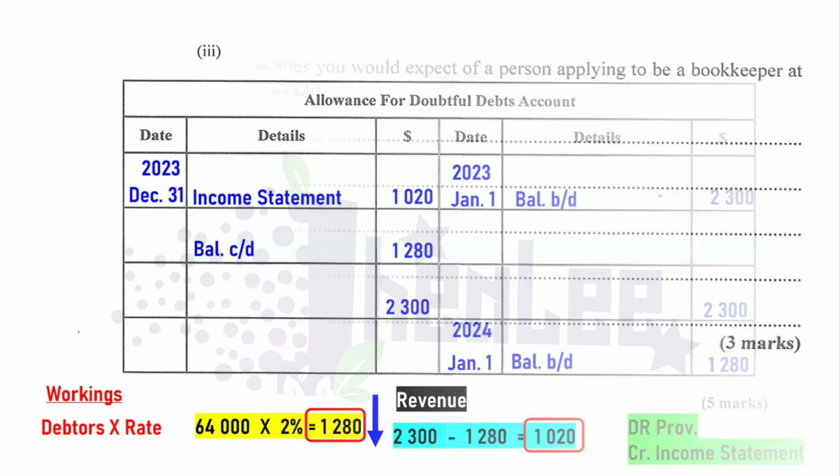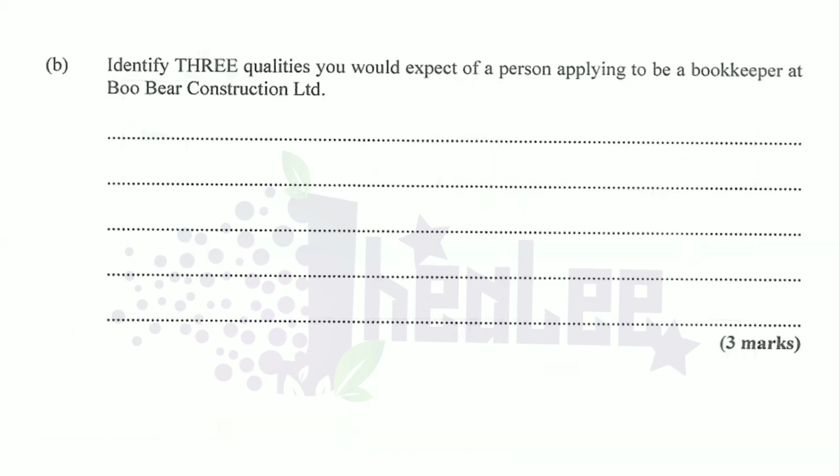Let's now move into the other part of the question, where we're to identify 3 qualities you would expect of a person applying to be a bookkeeper at Bookkeeper Construction Limited.